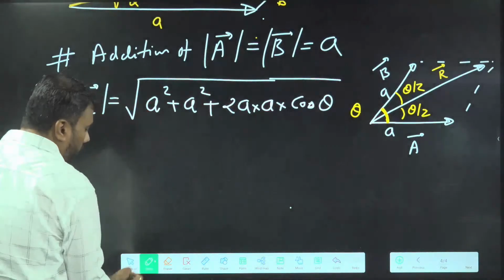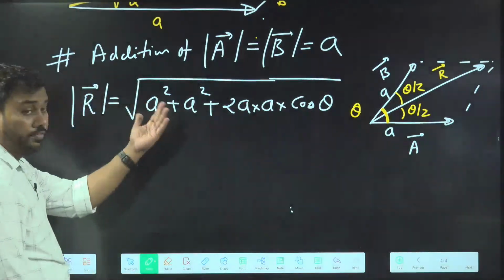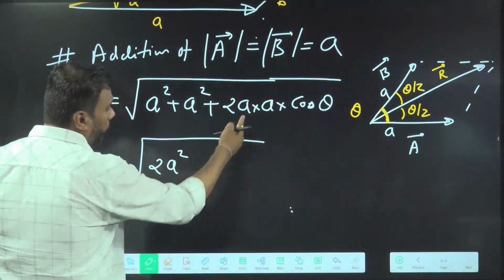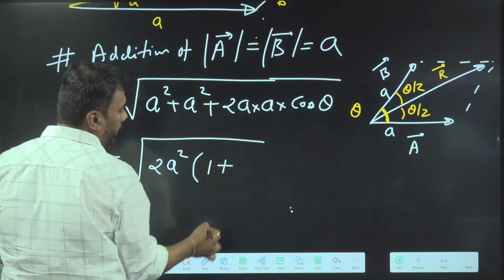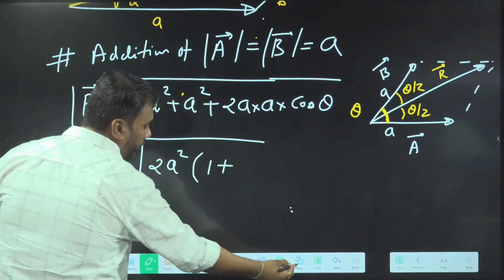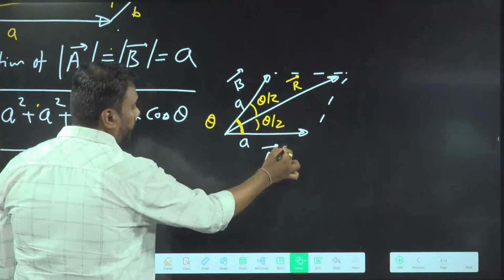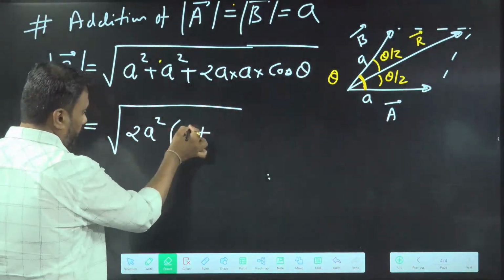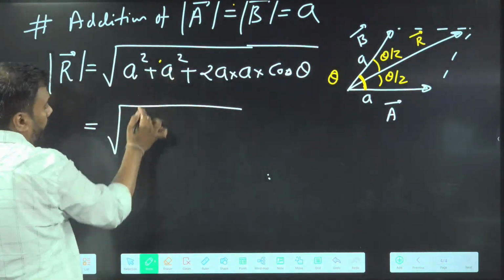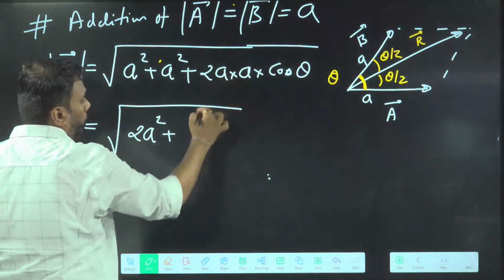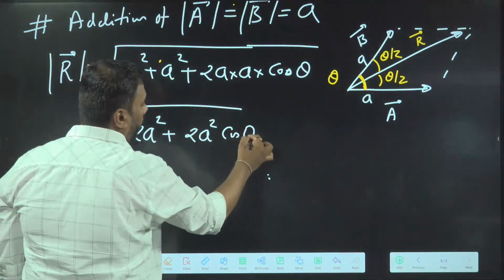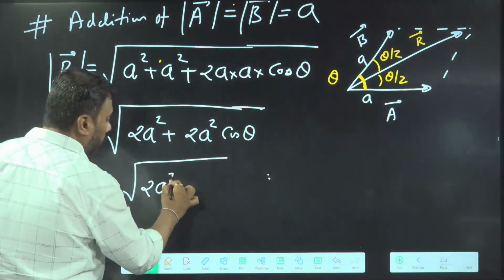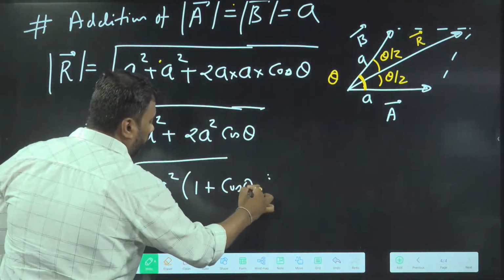And what will be the magnitude of the resultant? See, we can solve this equation step by step. A square plus A square is 2A square, and 2A square into cos theta. I can take 2A square common, and inside I will get 1 plus cos theta.